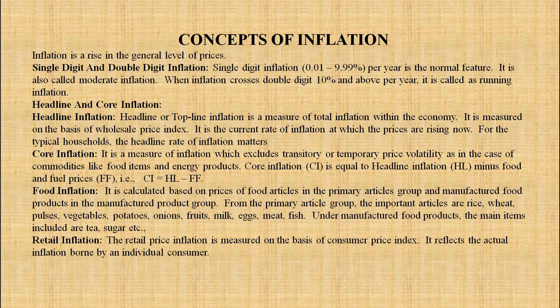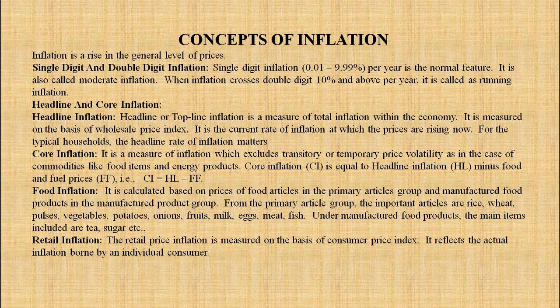So CI is equal to HL minus FF, where FF is food and fuel prices.